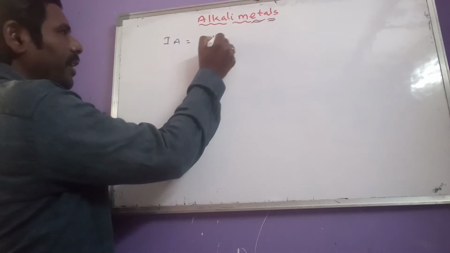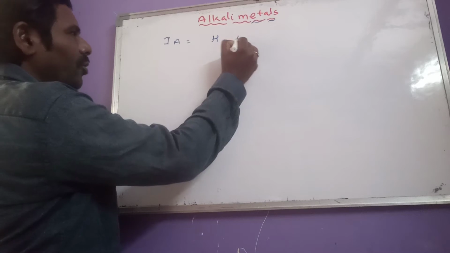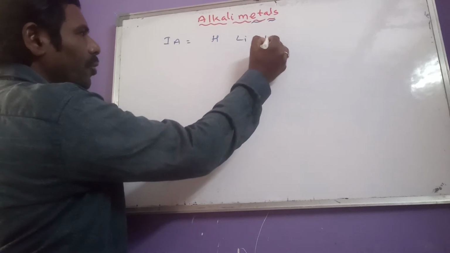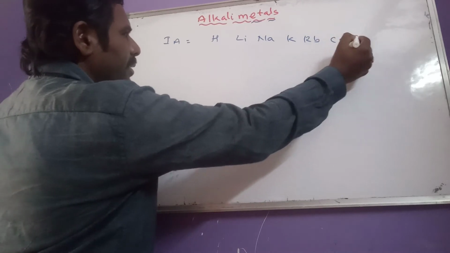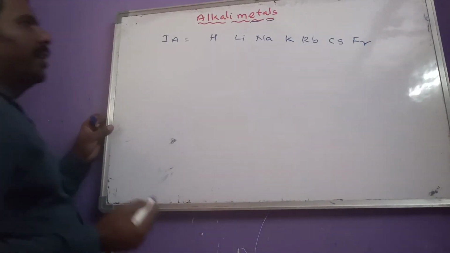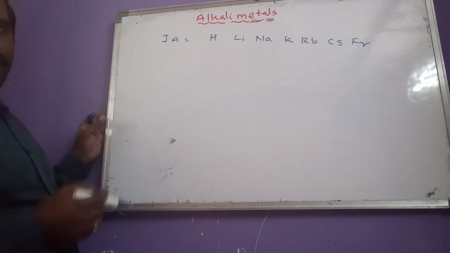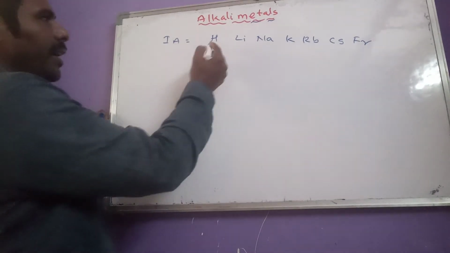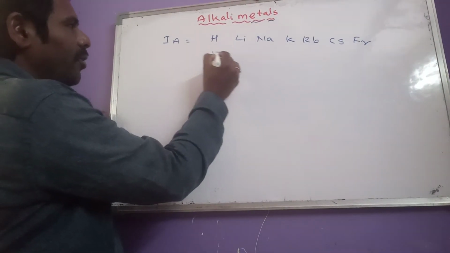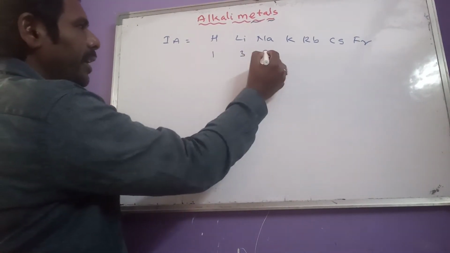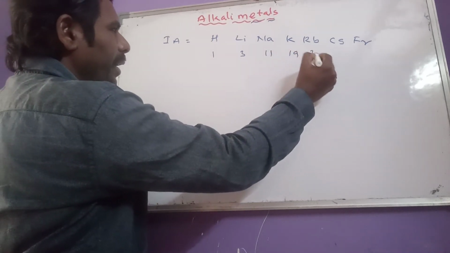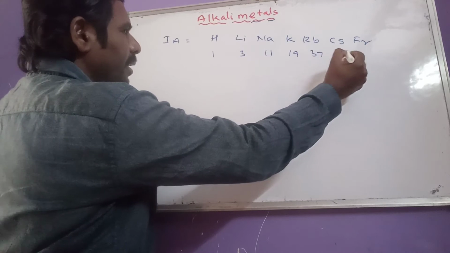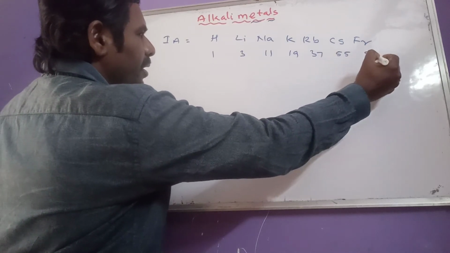So, what are 1A group elements? Hydrogen, lithium, sodium, potassium, rubidium, cesium, and francium. These are called alkali metals. And the atomic numbers are: hydrogen 1, lithium 3, sodium 11, potassium 19, rubidium 37, cesium 55, francium 87.